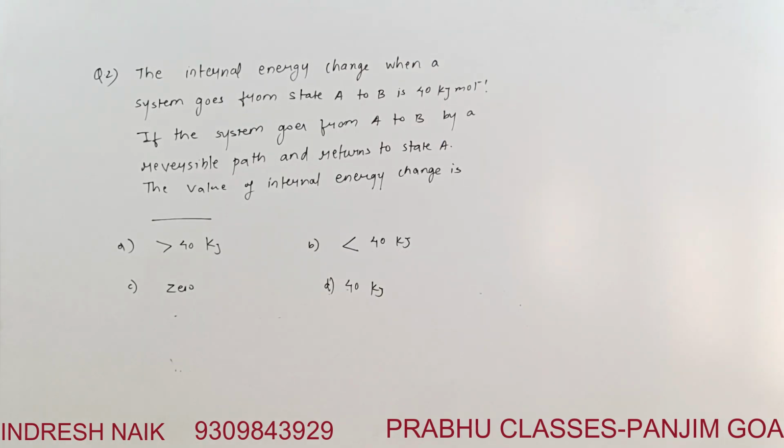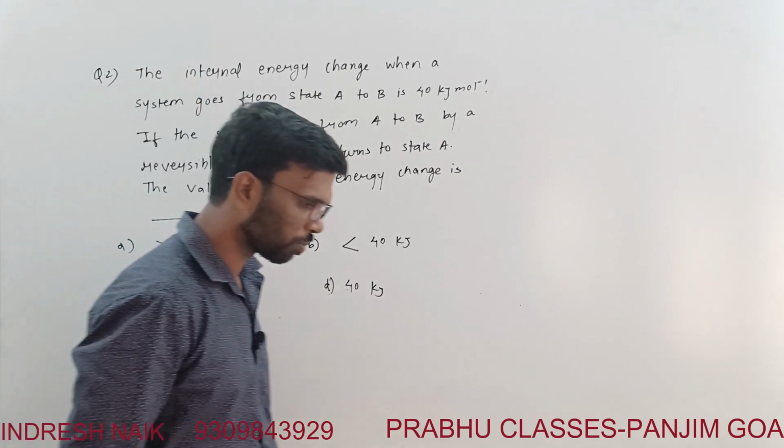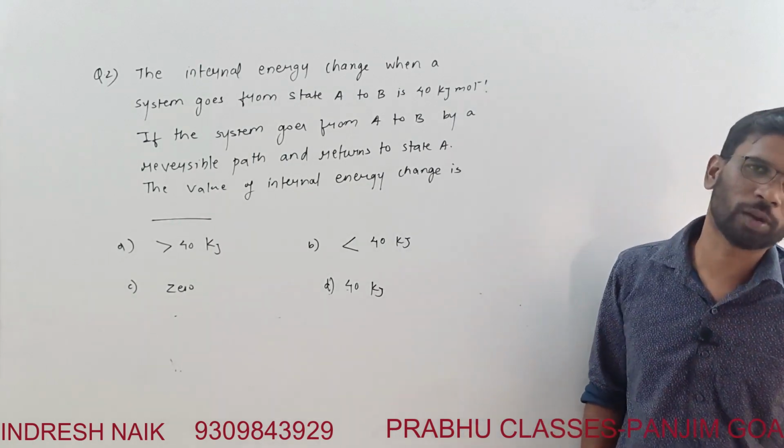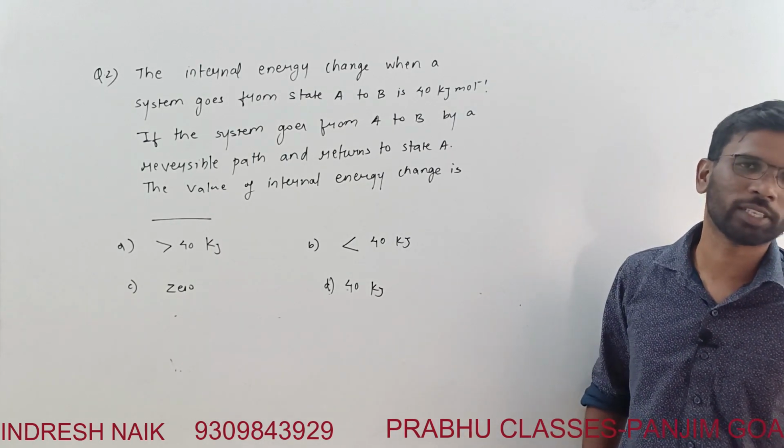Give a try to this question. The question asked is: the internal energy change when a system goes from state A to state B is 40 kilojoules per mole. If the system goes from A to B by a reversible path and returns to state A, what is the value of the internal energy change? You can give a try to this question. You can pause this video for some time and comment your answer in the comment section.